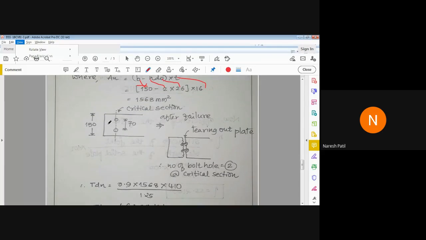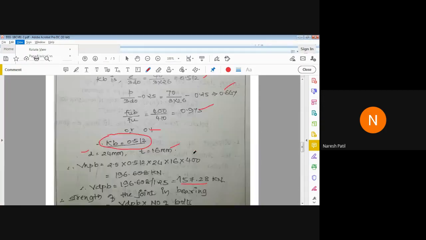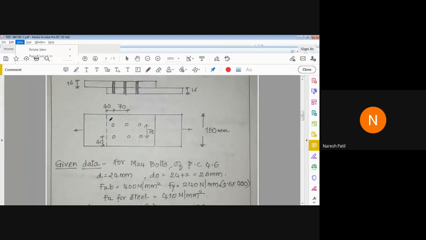Now you can see this. This part is very important. Please concentrate here. If you see the plan here, when the plate is subjected to external force, there is a tensile force. There are mainly two possibilities: either the bolt will fail or the plate will fail.